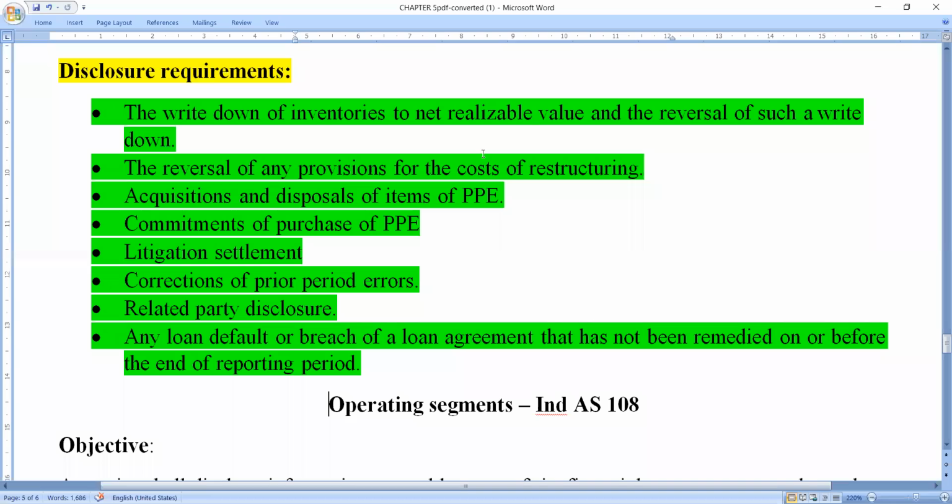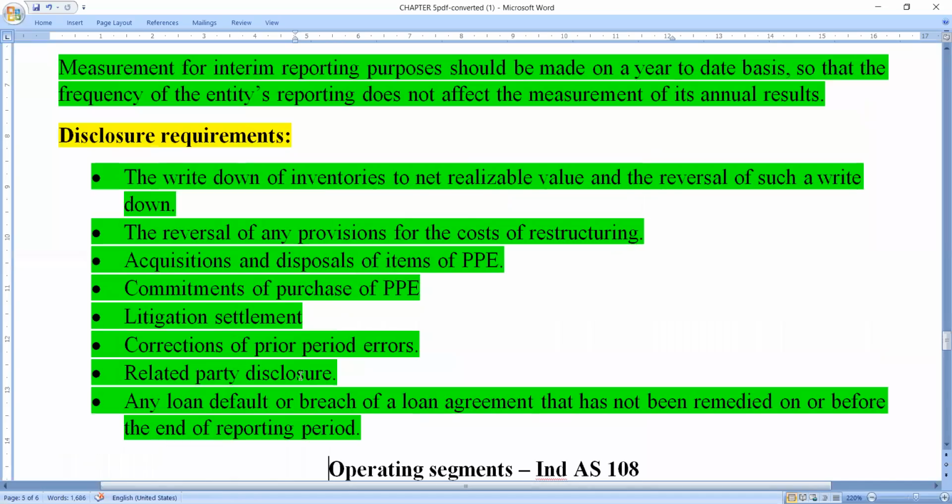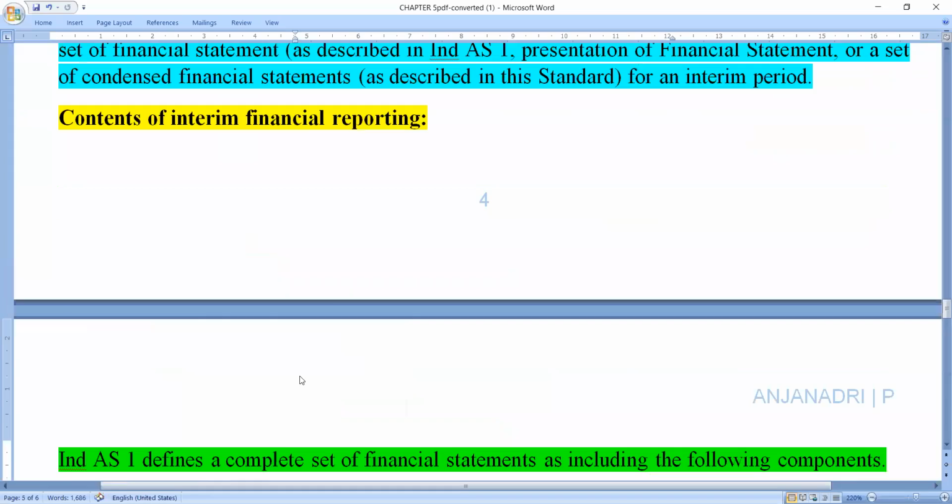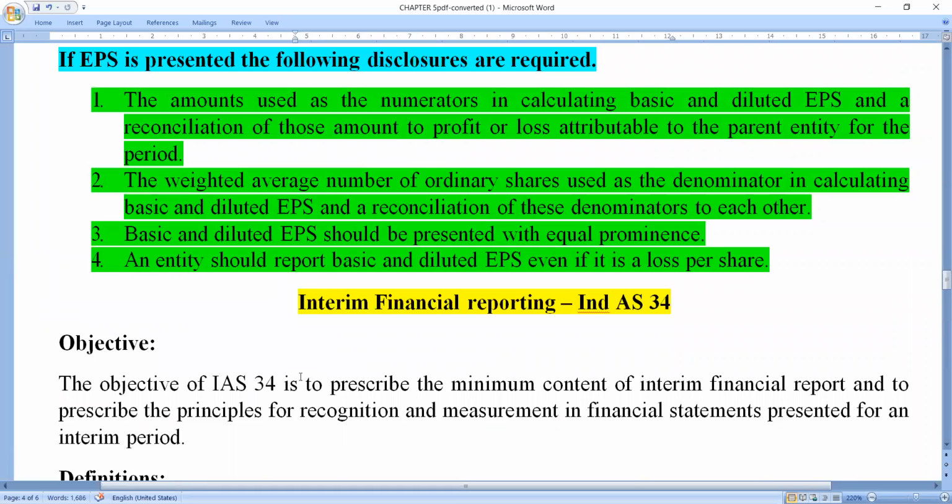Each and everything will be noticed and you should mention it in the particular reporting period. These are all what we call the disclosures of interim financial reporting, Indian Accounting Standard 34.